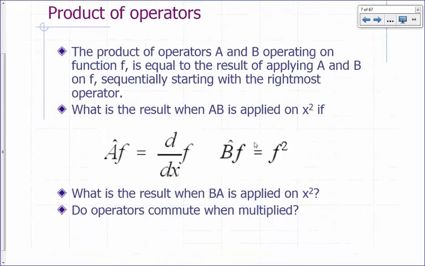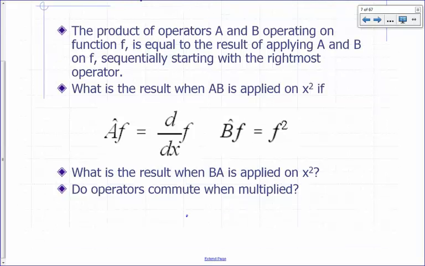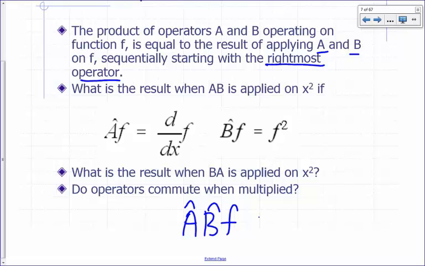Product of operators. Let's say you have a product of operators A and B. What does that mean? A product of two operators is another operator. The result of applying a product of operators on a function is to apply both operators in sequence, starting with the rightmost operator. So if I have a product of operators A and B applied on a function, I start off with the rightmost operator, and that's B.